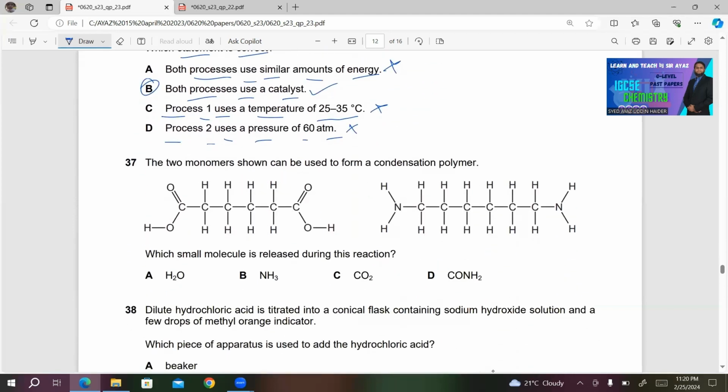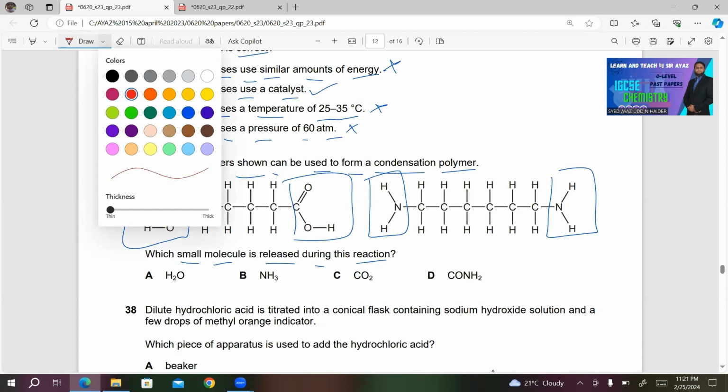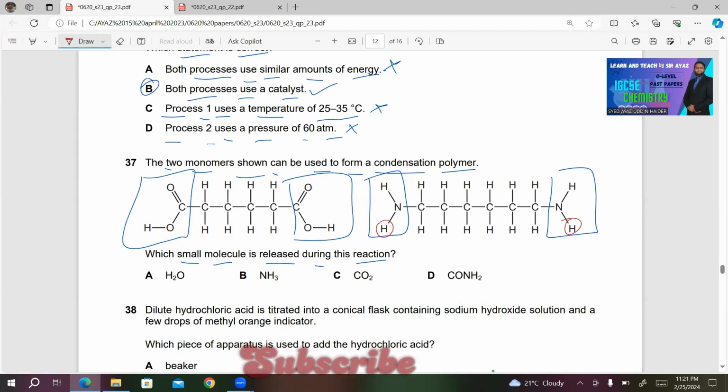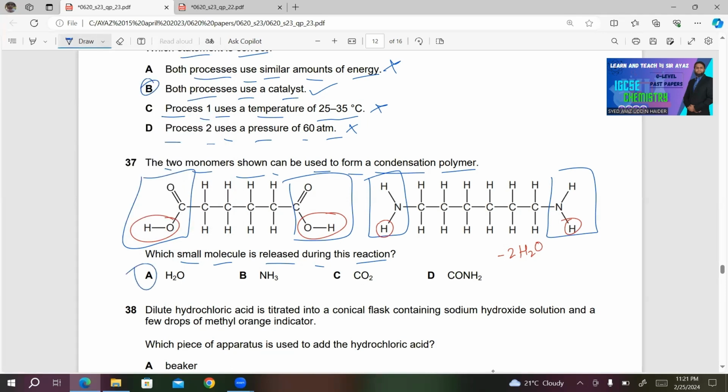Number 37. The two monomers shown can be used to form a condensation polymer. Which small molecule is released during this reaction? If you look at the groups present at the ends, we have COOH here, and also COOH. Here we have NH2, and here we also have NH2. Now what is released? From each NH2 we get hydrogen, and from each carboxyl group we get OH. So there must be a release of 2 moles of water molecules. So A must be the right answer for this question.